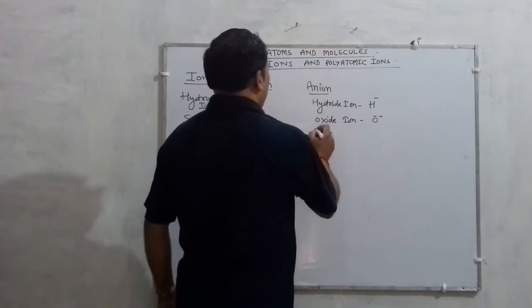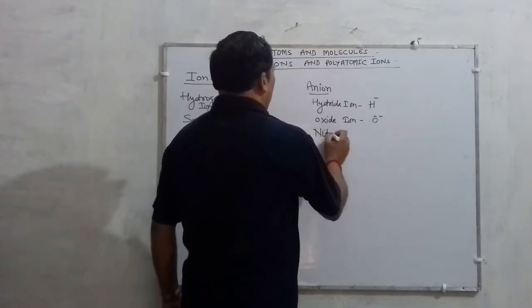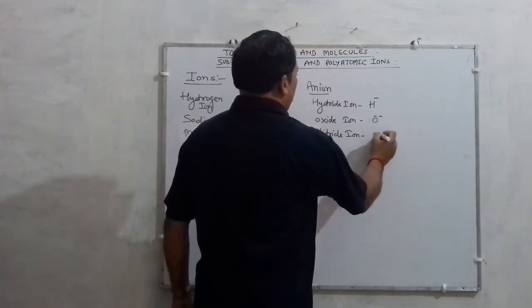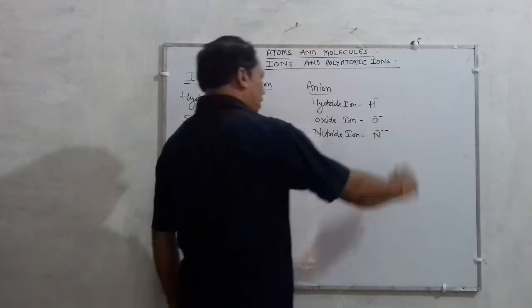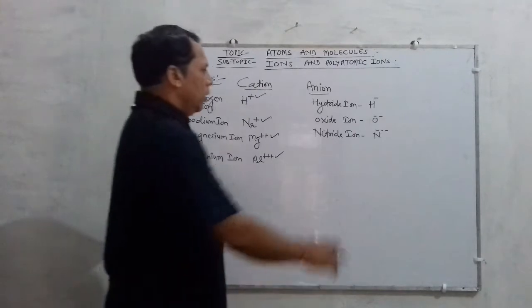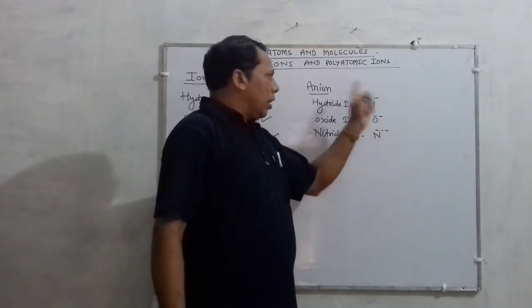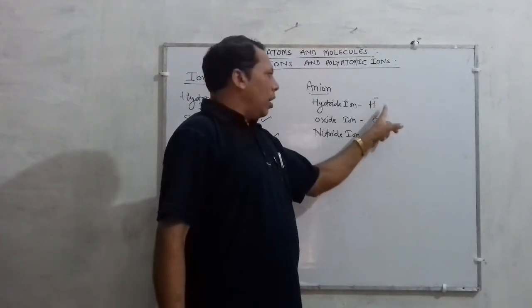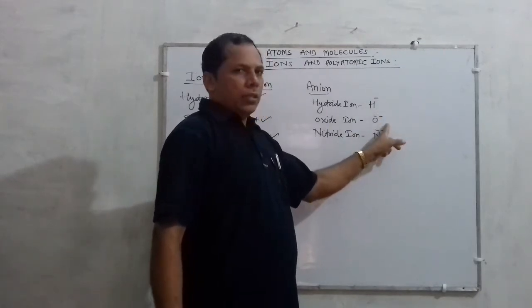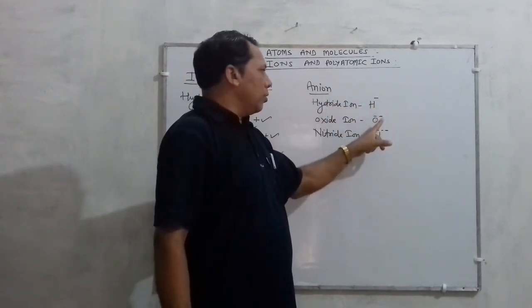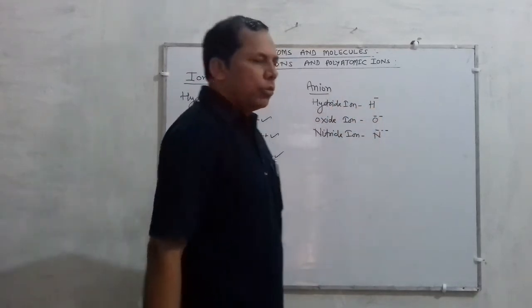Similarly, nitride ion, that is N3-, containing three negative charges, is called nitride ion. You are clearly observing that they all contain negative charges, so they are anions. So H-, O2-, N3-.